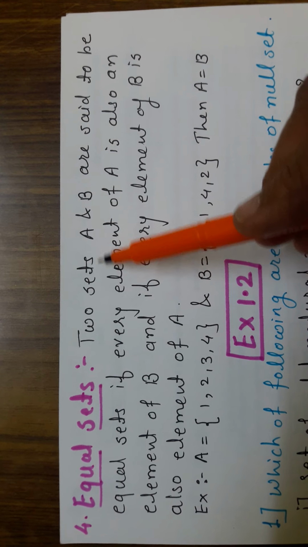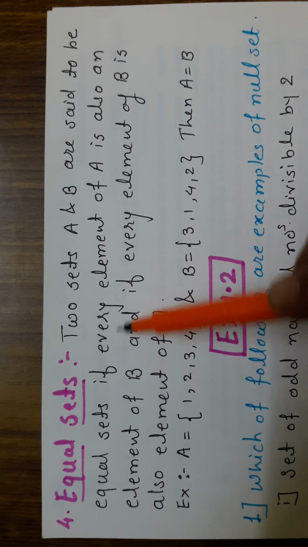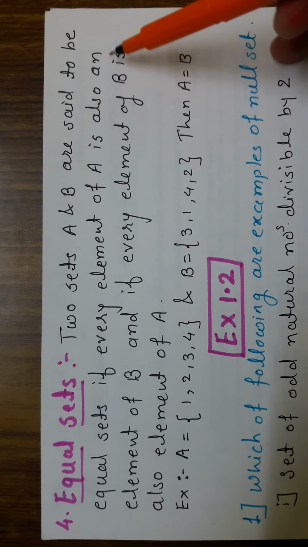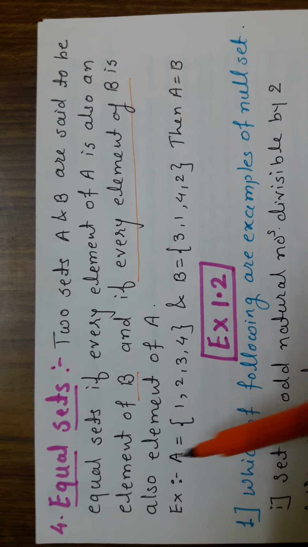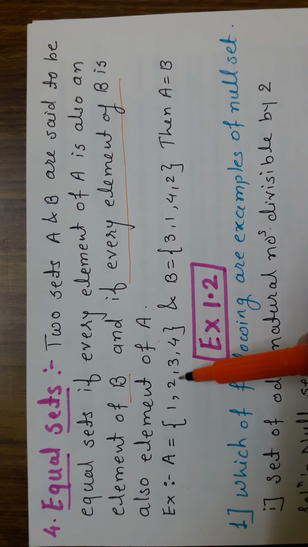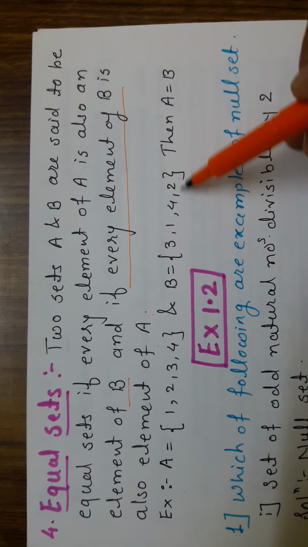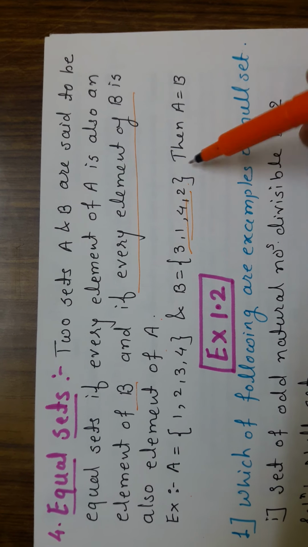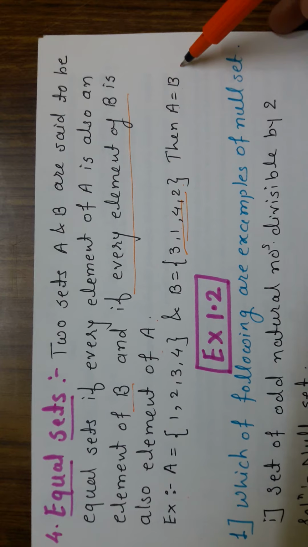Equal sets. Two sets A and B are said to be equal sets if every element of A is also an element of B, and every element of B is also an element of A. For example, A is equal to {1, 2, 3, 4}, and B is the set {3, 1, 4, 2}. The order doesn't matter. That's why we say set A is equal to set B.